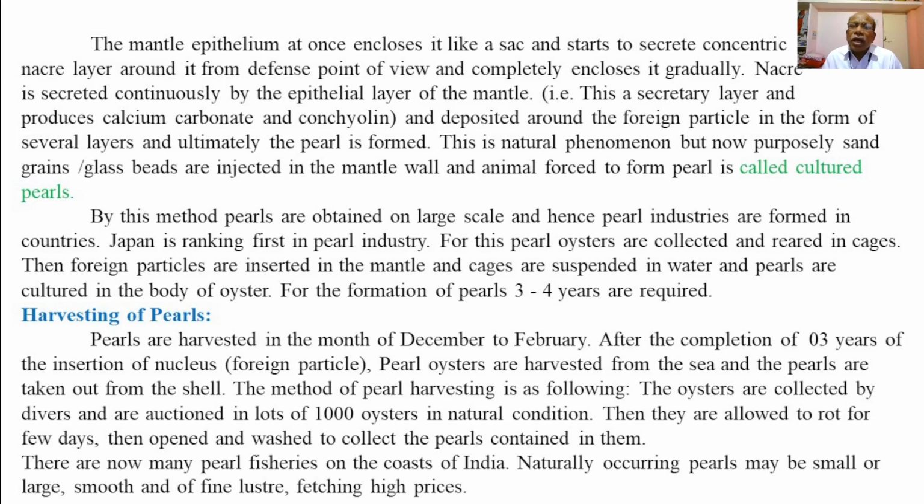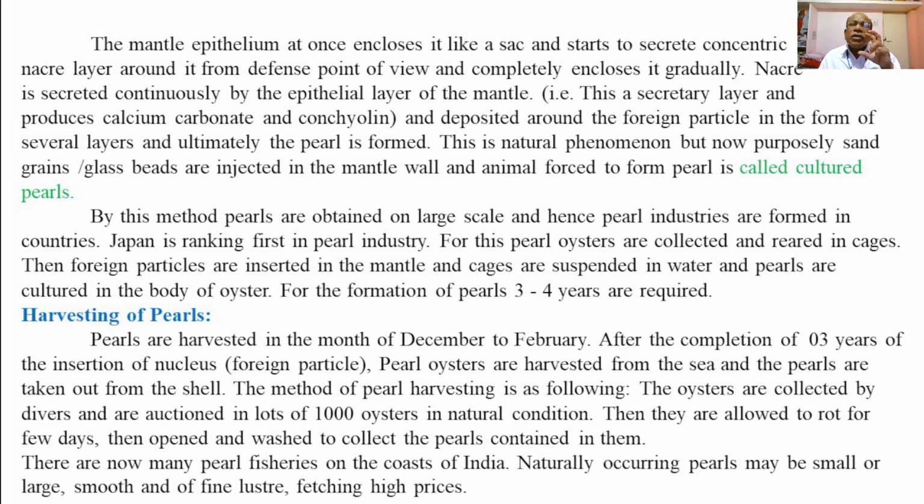The oysters are collected by divers and are auctioned in lots of 1,000 oysters in a natural condition. Then they are allowed to rot for a few days, then opened and washed to collect the pearls contained in them. There are now many pearl fisheries on the coast of India. Naturally occurring pearls may be small or large, smooth and of a fine luster, and fetching high prices.